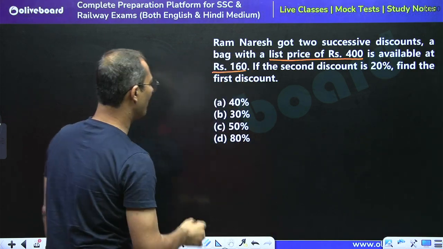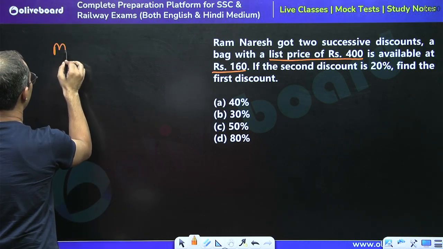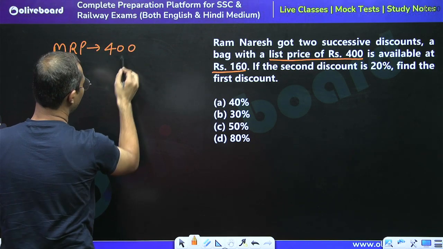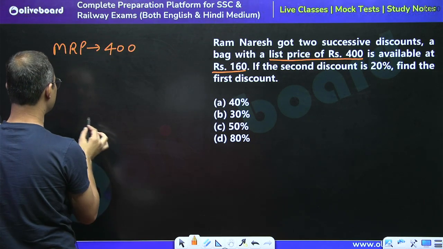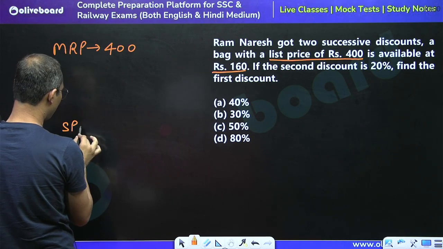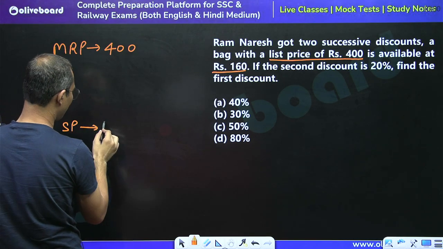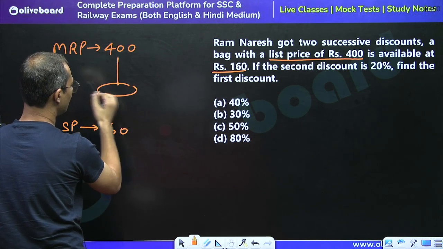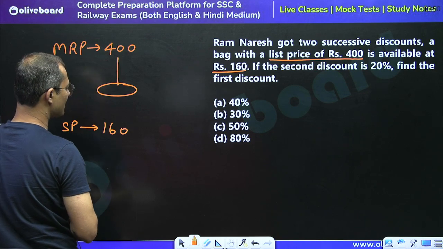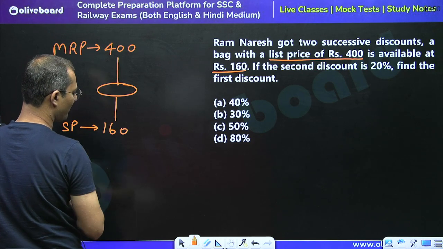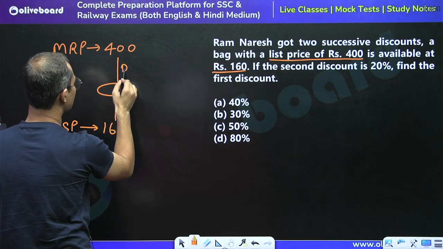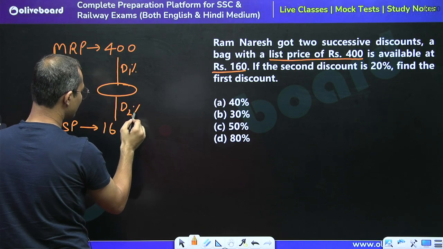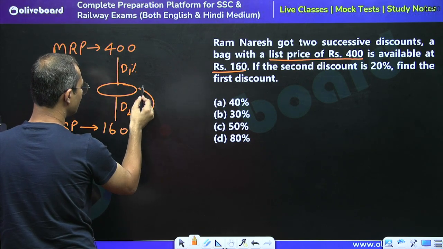The MRP of the bag is 400, and after 2 successive discounts, it is available at 160. So we would have applied one discount, and then a second discount. So this is discount 1 and this is discount 2, and discount 2 is applied on this part.